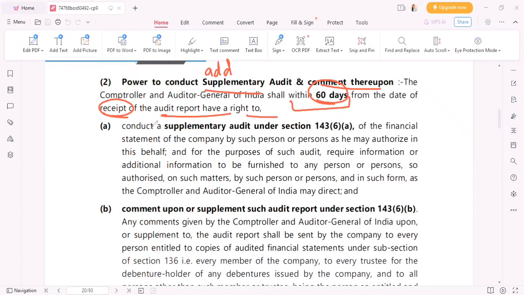Okay, now let's see in the detail. Conduct a supplementary audit under section 143 of the financial statements of the company by such persons as he may authorize in his behalf.